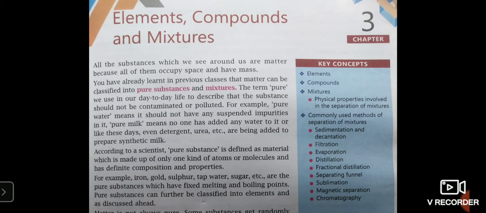Now, all the substances which we see around us are matter, because we have learned that matter is something which occupies space, has certain mass, and can be perceived by our physical senses. That means we can feel them. We have already learned in the previous classes that matter can be classified into pure substances and mixtures.